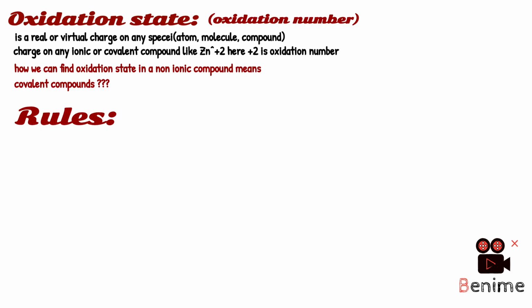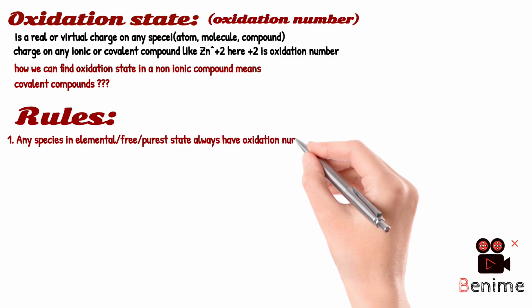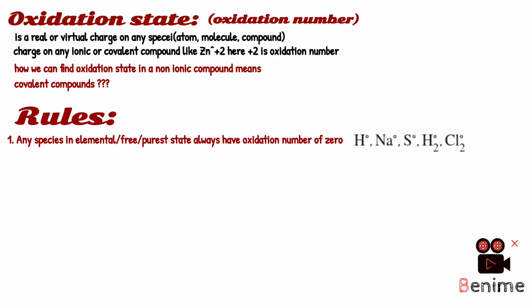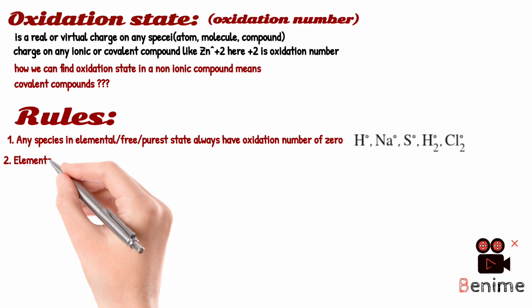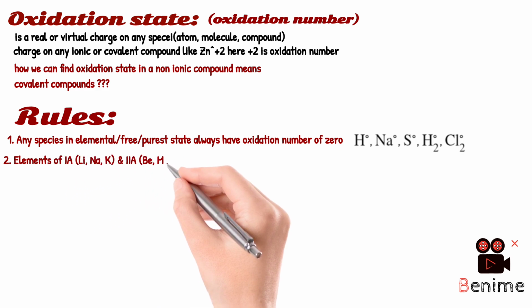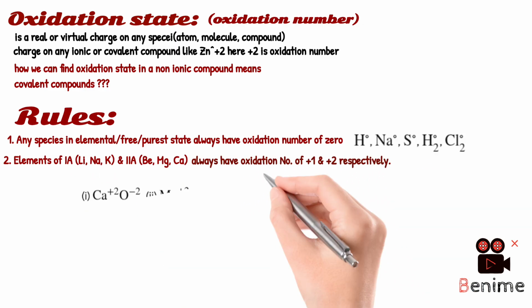First of all, any species in elemental, free, purest state always has an oxidation number of 0. Like hydrogen, sodium, sulfur all have an oxidation number of 0. Monatomic or diatomic, both molecules, if present in their pure state, the oxidation number will always be 0. The second thing is that elements of group 1A like lithium, sodium, potassium, and group 2A like beryllium, magnesium, calcium always have an oxidation number of +1 and +2 respectively.